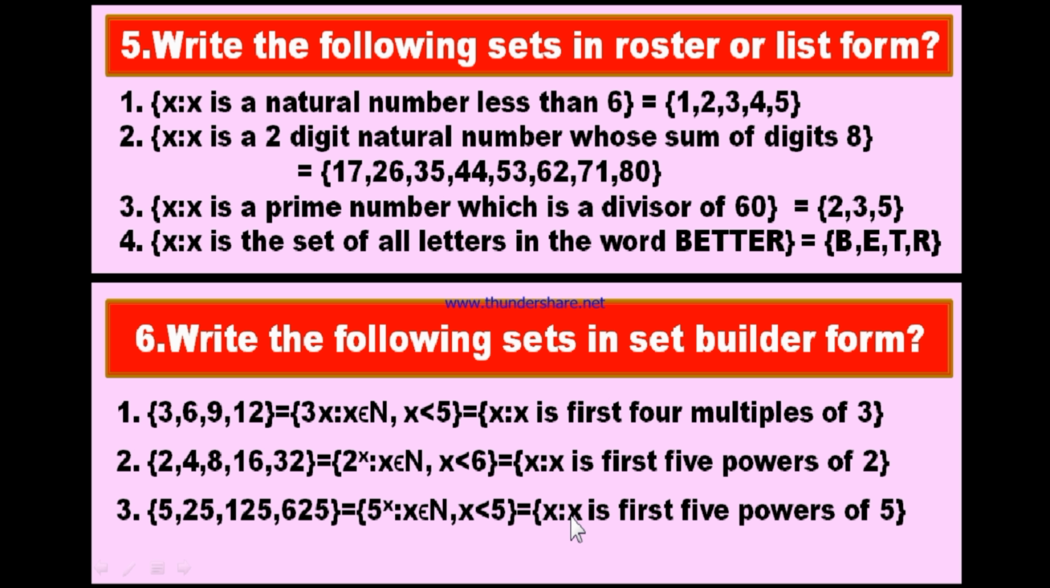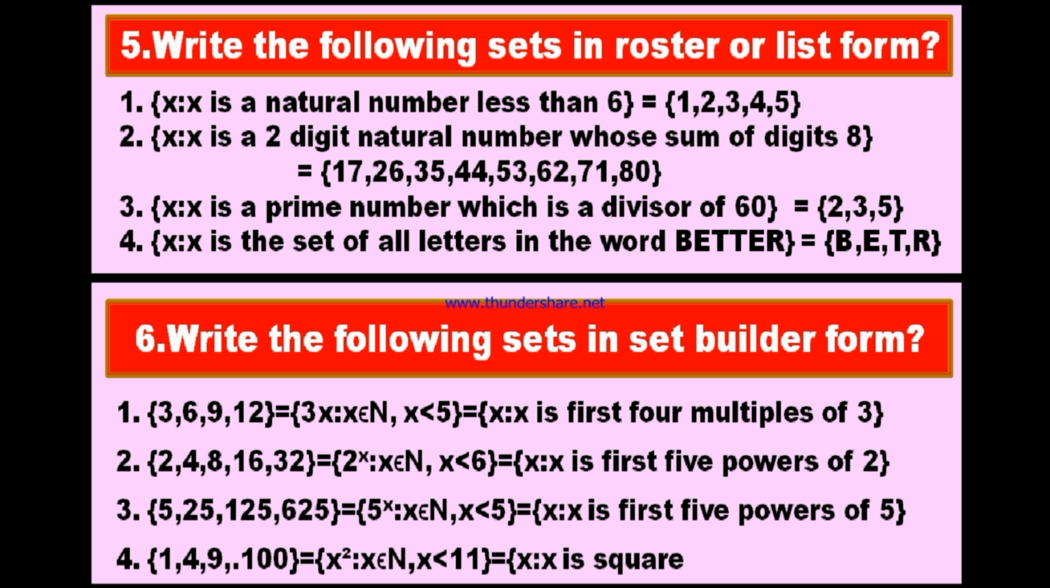In other words, x such that x is the first 5 powers of 5. And the fourth bit, the set of 1, 4, 9 and so on up to 100. 1 is 1 square, 4 is 2 square, this is 3 square and so on, it is 10 square. Therefore, in set builder form you can write this as x square such that x belongs to the set of natural numbers and x is less than 11.